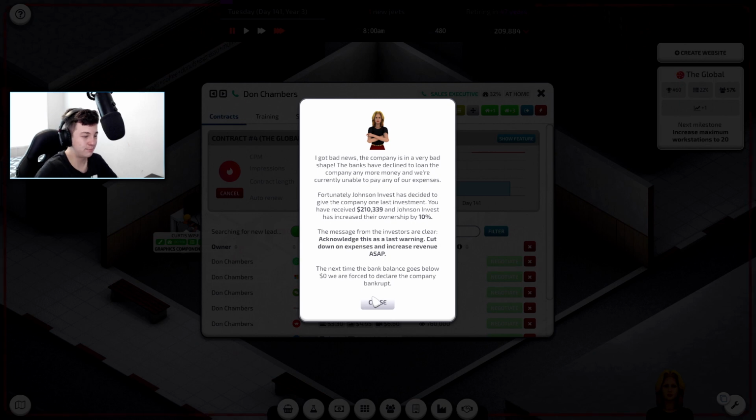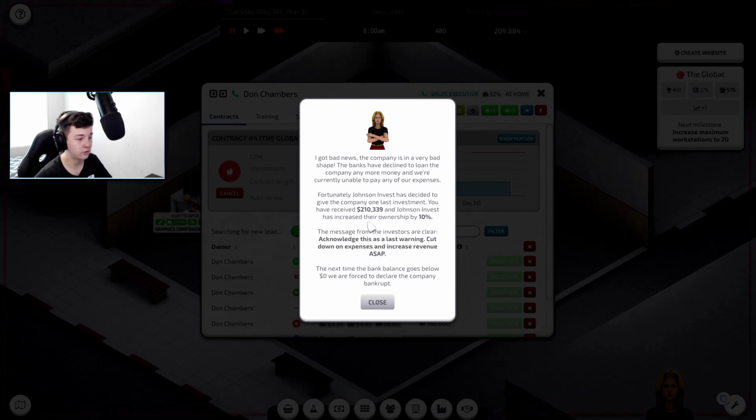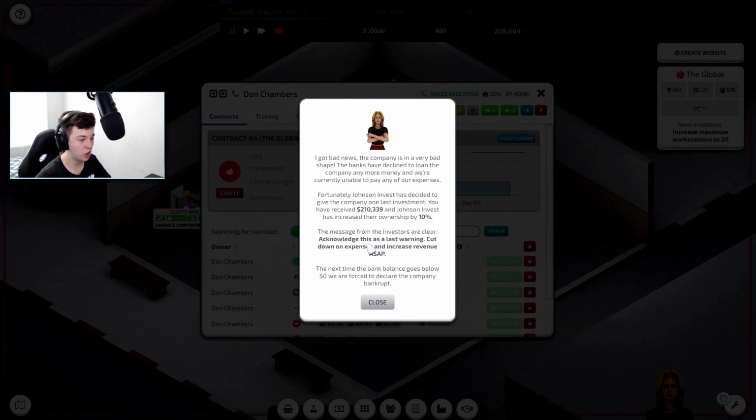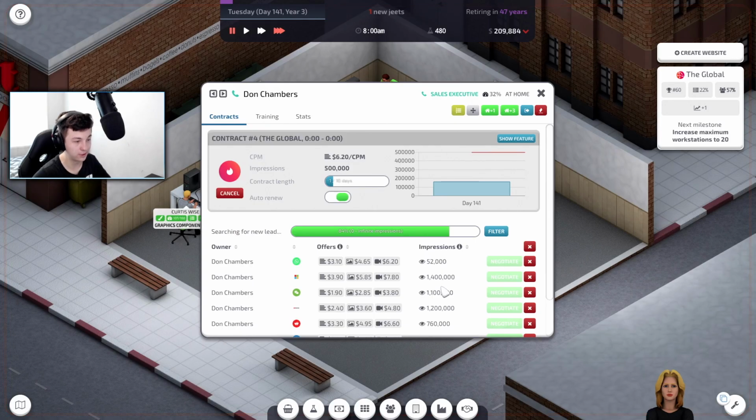The banks have declined to loan the company any more money. We're currently unable to pay any of our expenses. Fortunately, the Johnson investor has decided to give the company at least one last investment. You have received $210,000, and the Johnson investment has increased their ownership by 10%. Messages from investors are clear. Acknowledge this is the last warning. Cut down on the expenses and increase revenue ASAP. The next time the bank goes to $0, we'll be forced to declare the company bankrupt.